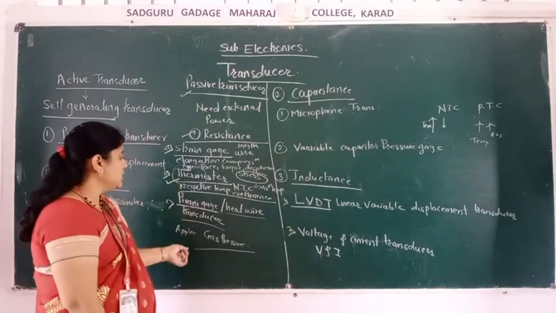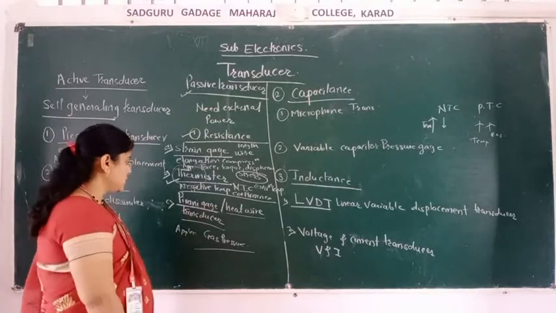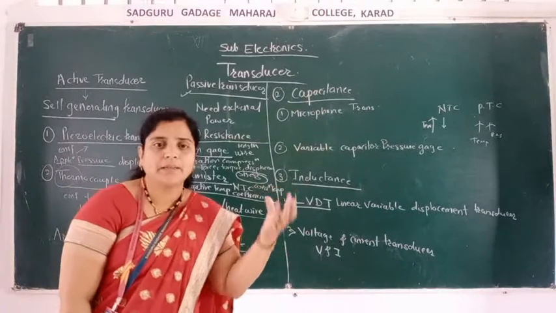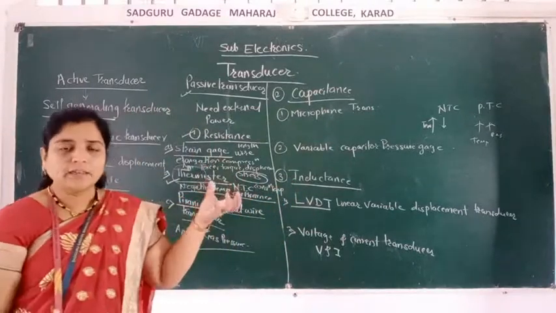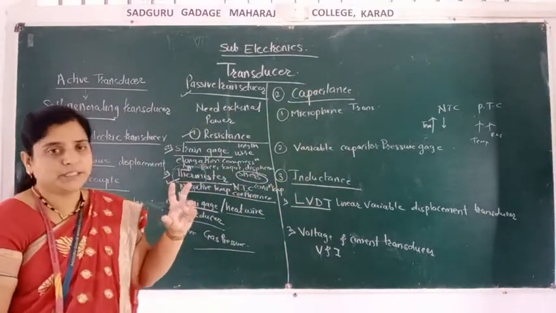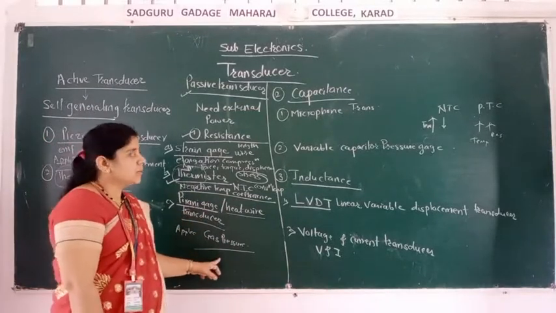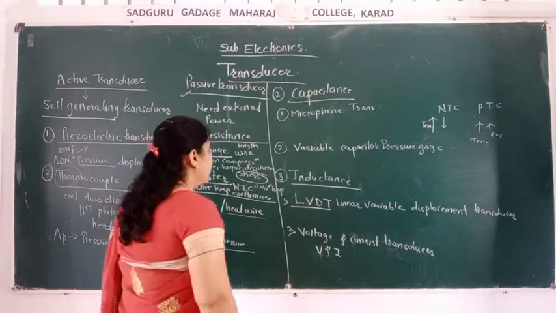Okay, Pirani gauge means what? It is the heated wire transducer. When the wire is heated and gas pressure is applied on that wire, its length changes. It is called the Pirani gauge. So these are used in the measurement of gas pressure.